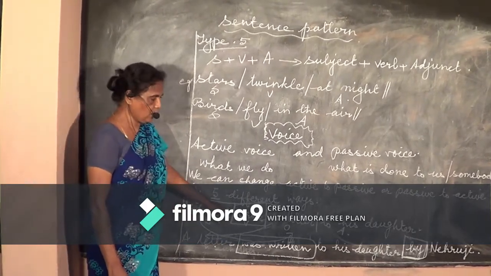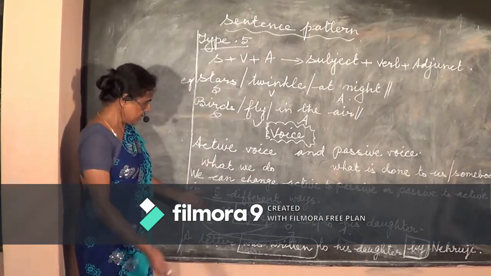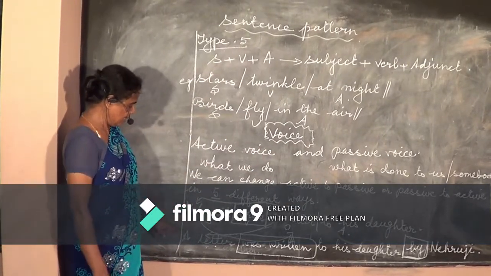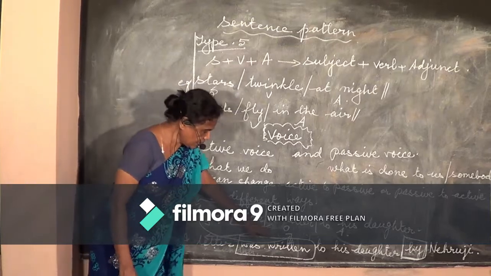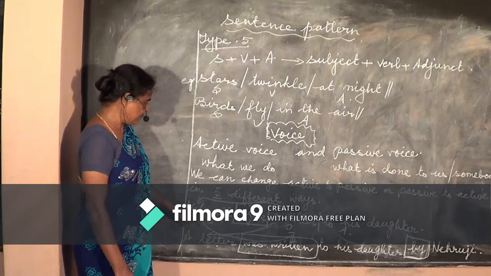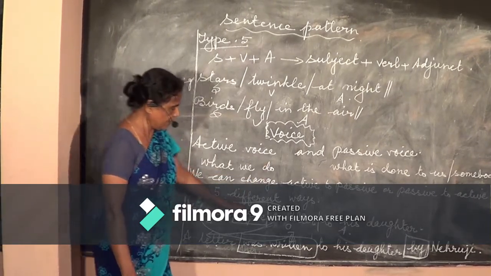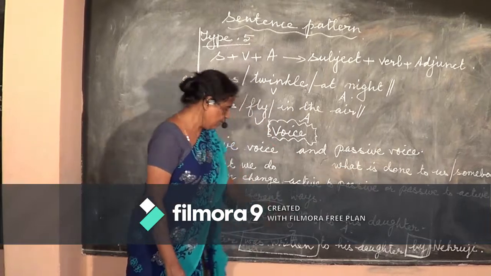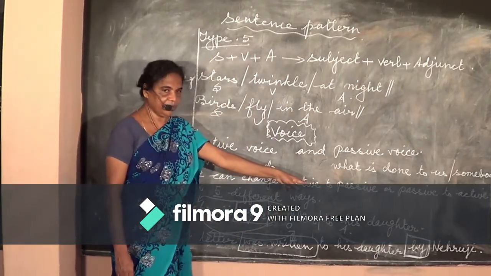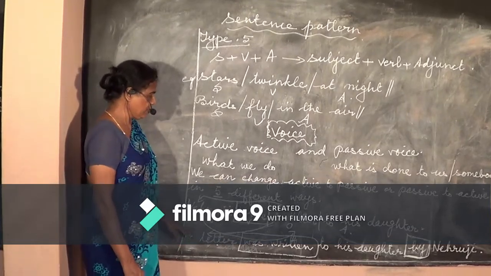Nehruji wrote a letter to his daughter. We changed into passive voice as a letter was written to his daughter by Nehruji. See where the subject has gone to. It can go either here or last. But it should accompany the keyword by. So that is how you need to change from active to passive.